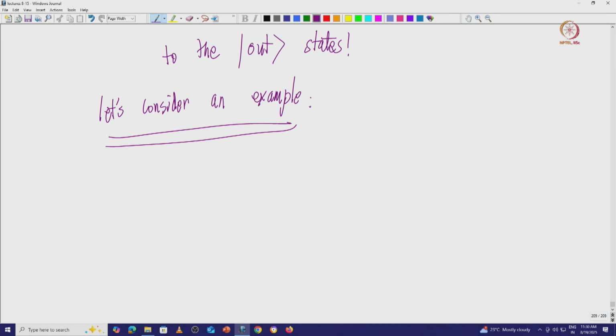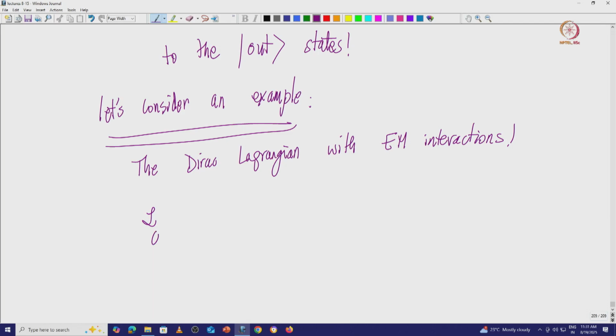The example we will consider is the same Dirac Lagrangian with electromagnetic interactions. The Lagrangian, which I will call L_QED, is equal to psi bar (i del slash minus m) psi.